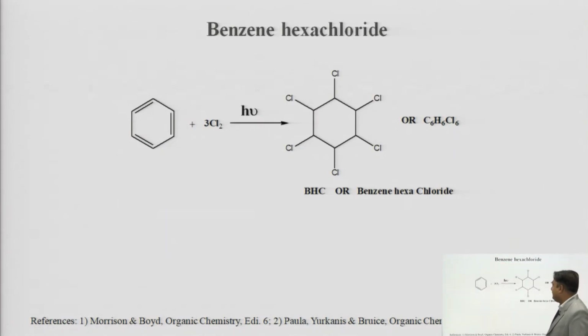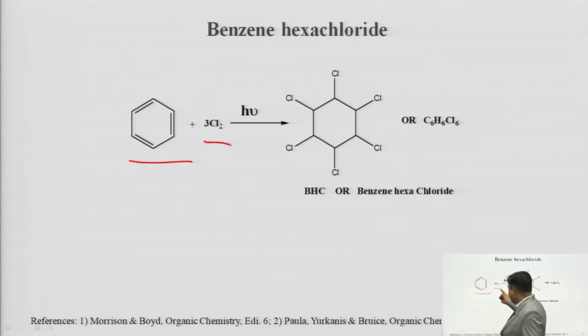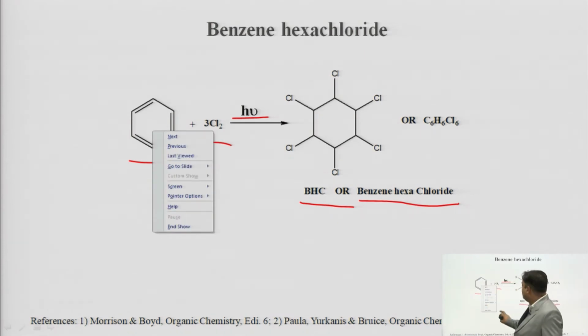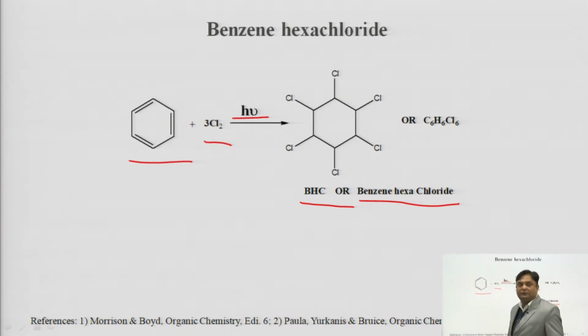Now, how can we prepare BHC, or benzene hexachloride? A very simple reaction. We react benzene with chlorine in the presence of sunlight, and as a product we get BHC, or benzene hexachloride. So 6 atoms of chlorine from 3 molecules of chlorine react with the benzene and we get BHC.